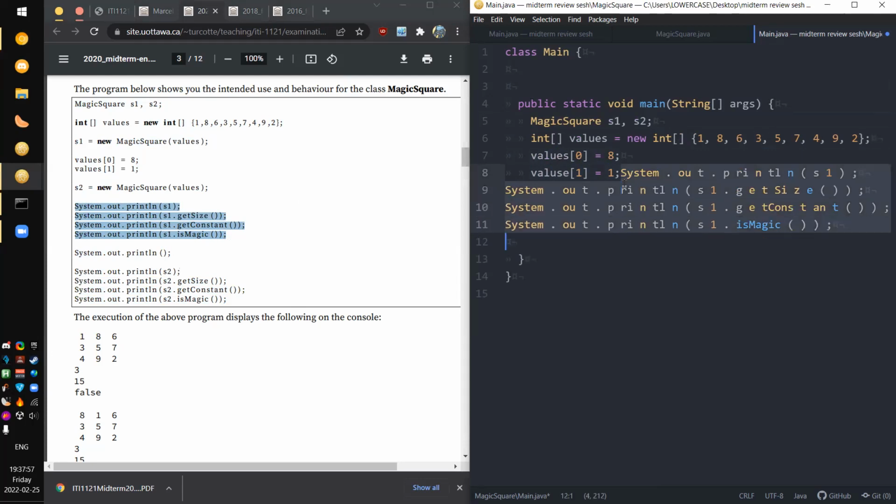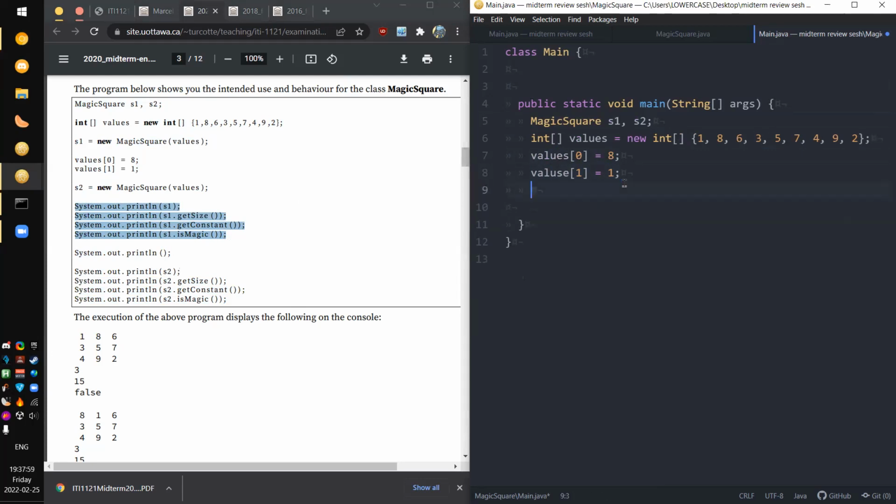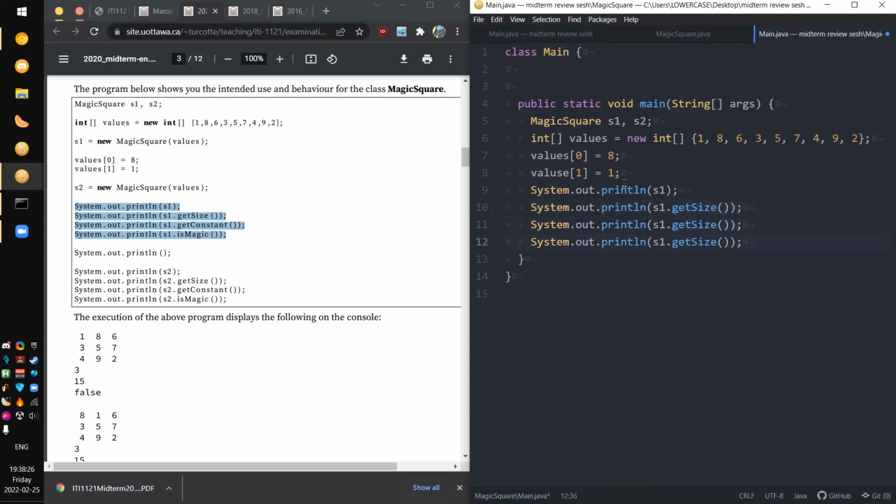Oh my goodness, why do I even bother? So I see a System.out.println of S1. That immediately tells me that I'm going to need to override toString in MagicSquare, because toString is another one of those methods in the Object class that we're just supposed to know is there, can be overridden, and gets printed when you do System.out.println on a reference. Size, getConstant, and isMagic: all of this is very basic computational stuff.